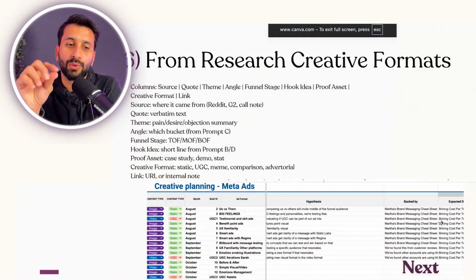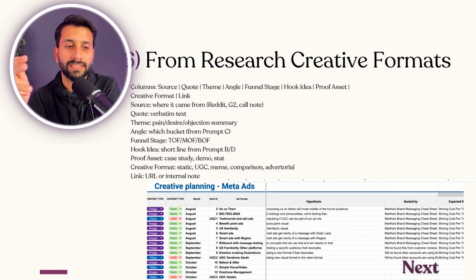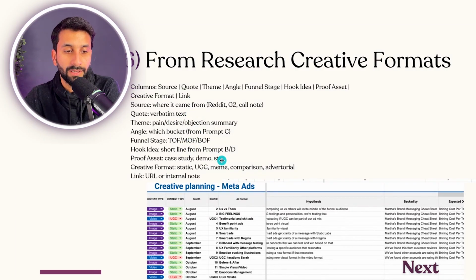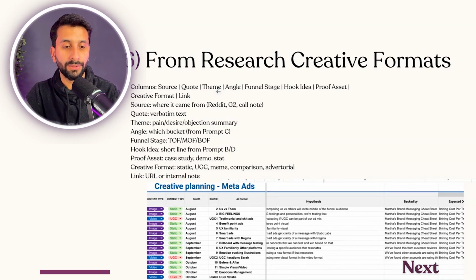Like you have columns: code, themes, angles, funnel stages, hook ideas, proof assets. Then like where the source comes from, or theme, pain, funnel. I have a much simpler one that I use, but you can use this for your own Excel spreadsheet to really get into the multiple versions. I'll show you quickly mine, how I use it. The point is I use these and I really make it work.